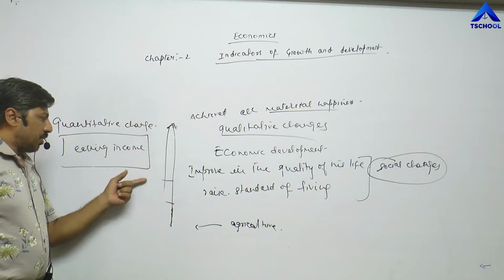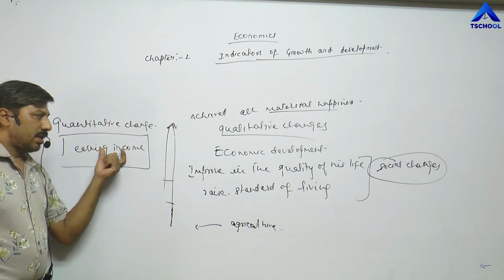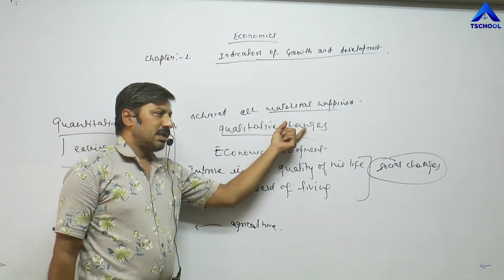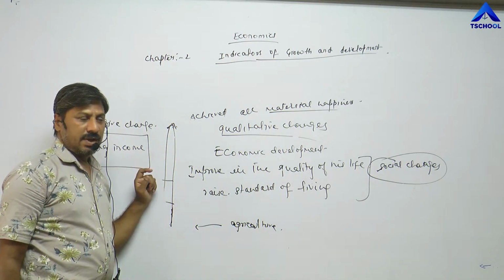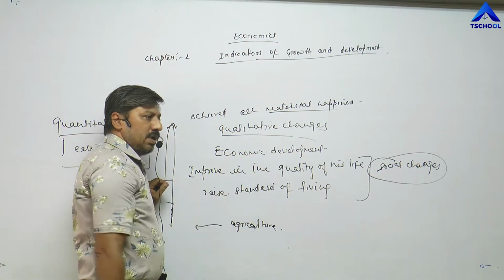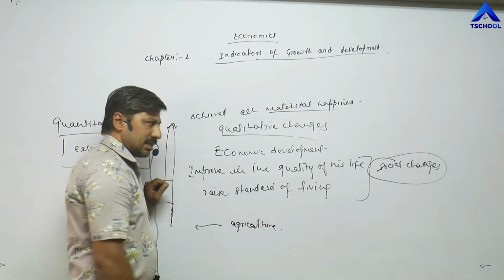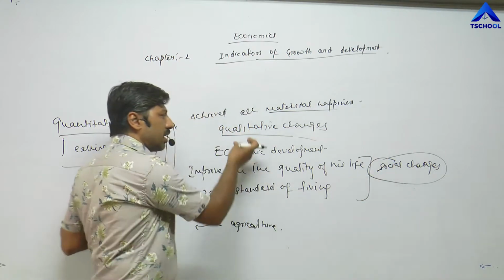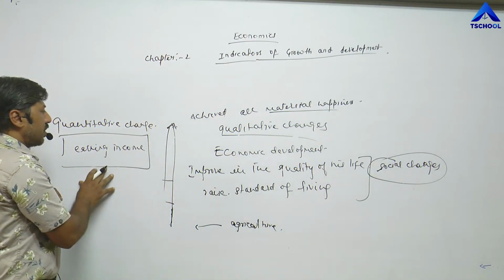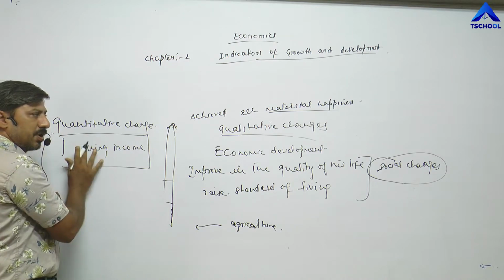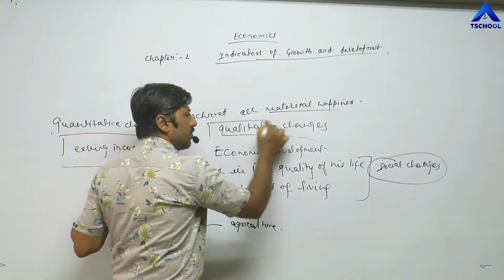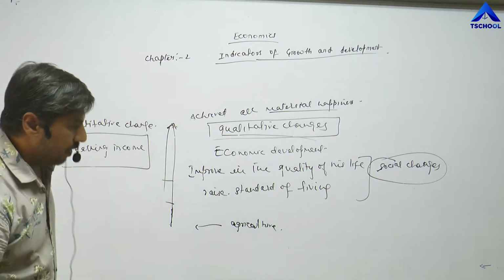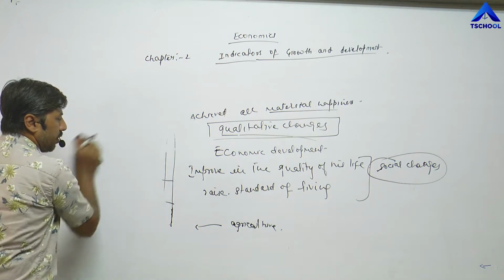When this person started earning income, his earned income brings qualitative changes in his life. His quality of life improves. His standard of living raises. His thinking process changes, social changes, qualitative changes. So whenever quantitative changes take place as well as qualitative changes take place, we can say that this is economic development. This process is called economic development.